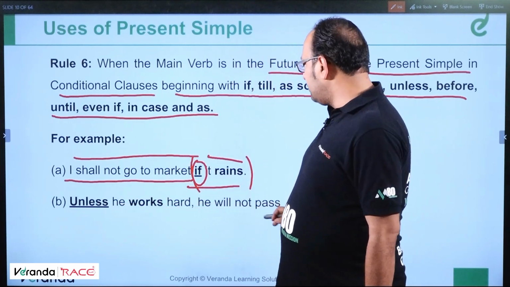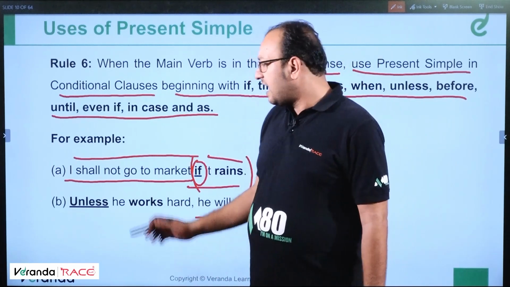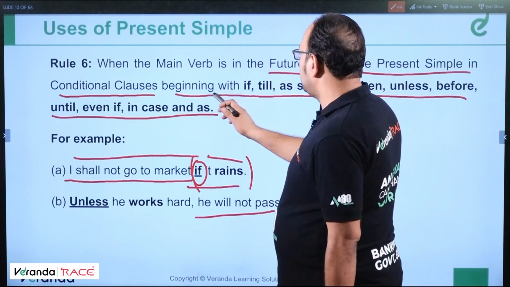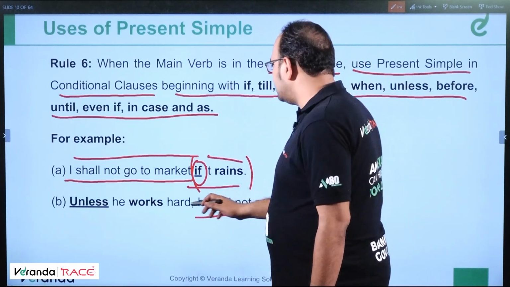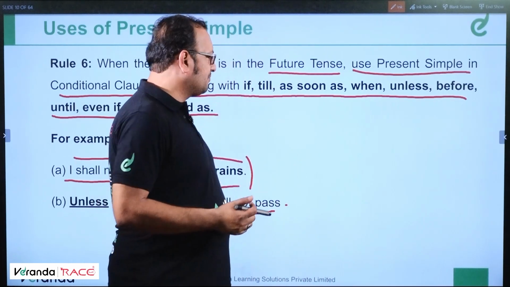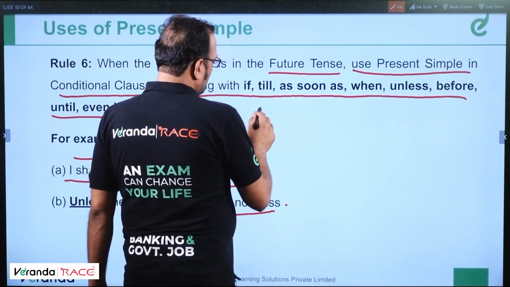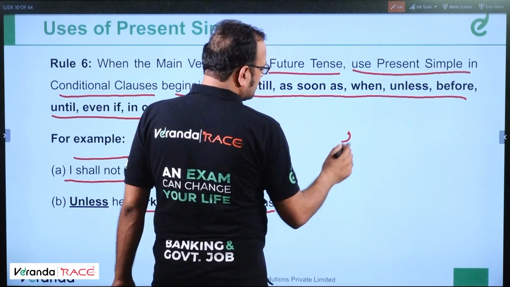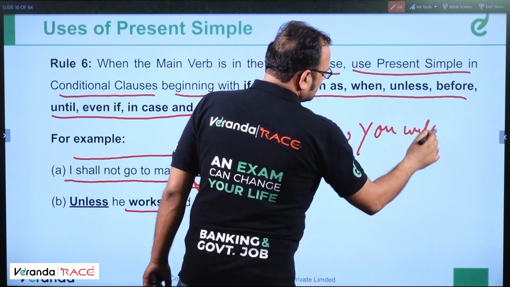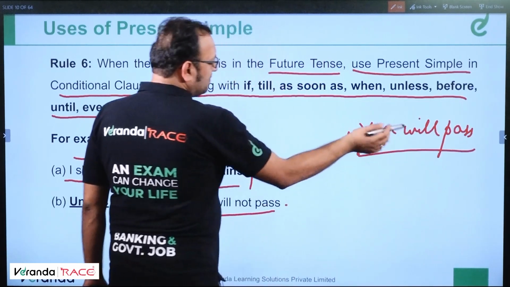Unless he works hard, he will not pass. So this is the main clause written in future tense and the conditional clause is written in simple present. This is simple future, this is simple present. Let me tell you one thing. If I have to say something like, comma, you will pass. So this is the main clause, you will pass.